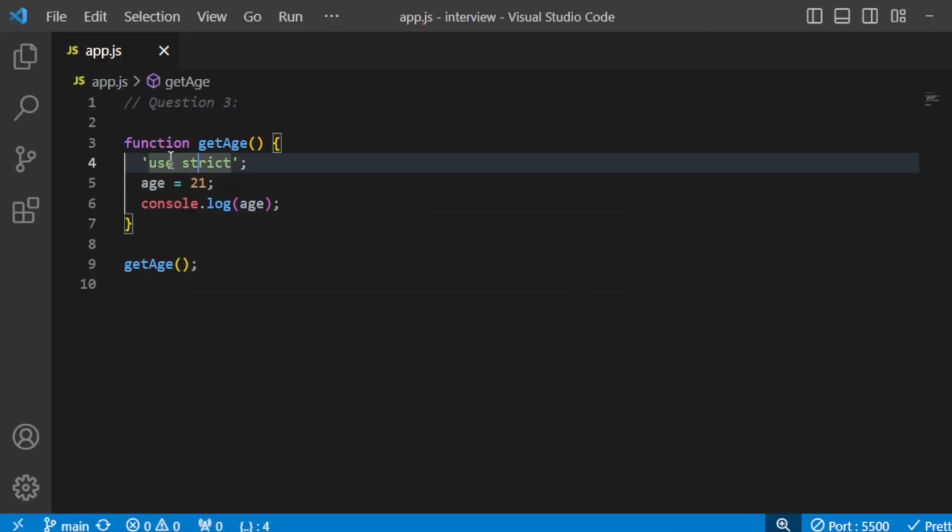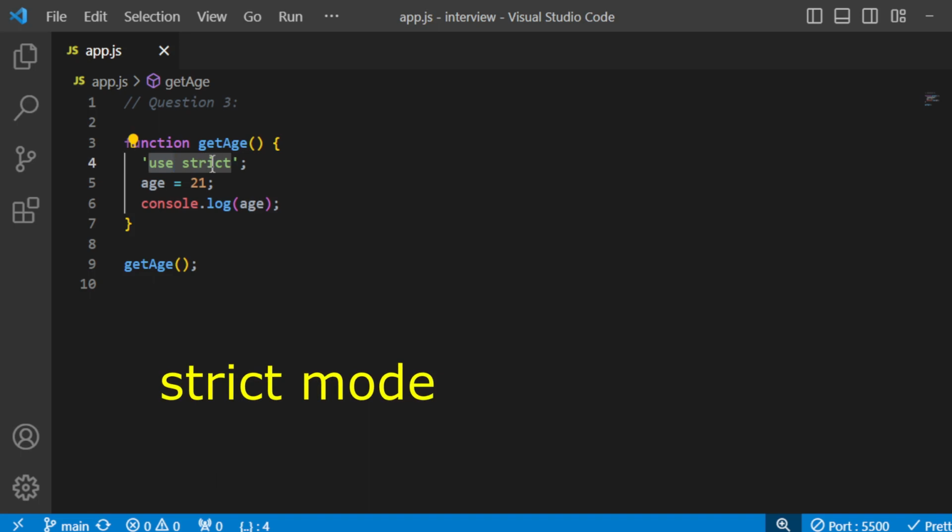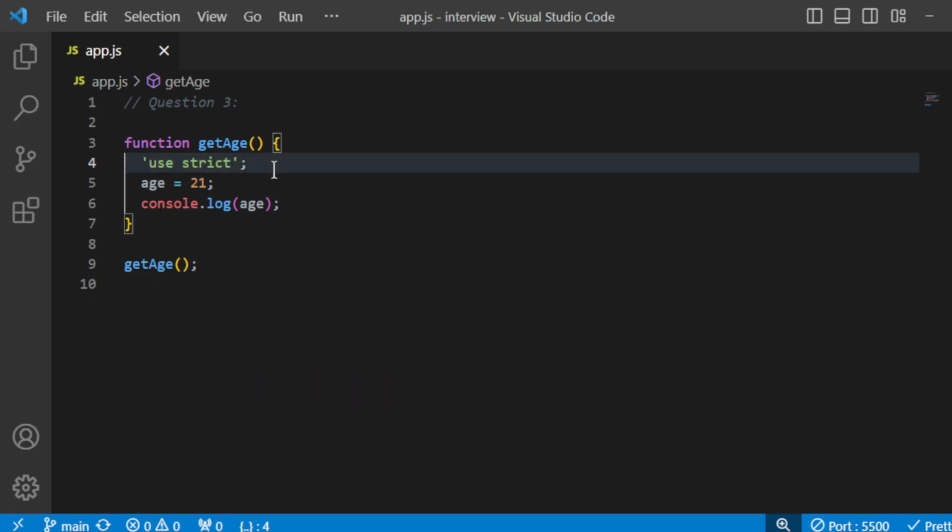When you use strict here, it indicates that the code should be executed in strict mode, right? So this will give you a reference error. Therefore, when you run code in strict mode, it will throw a reference error, right?